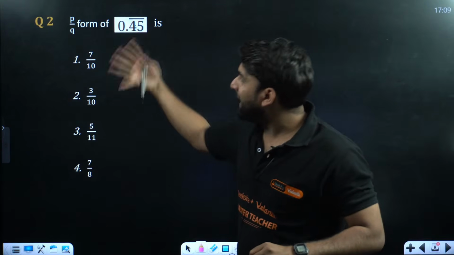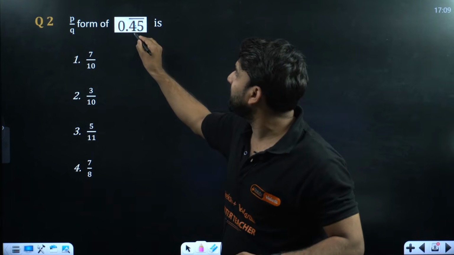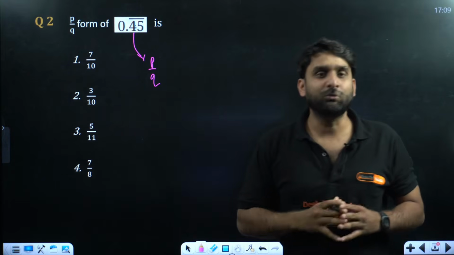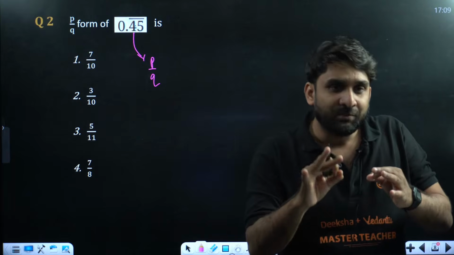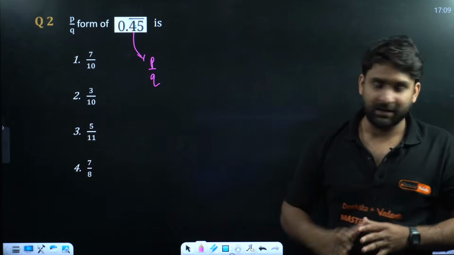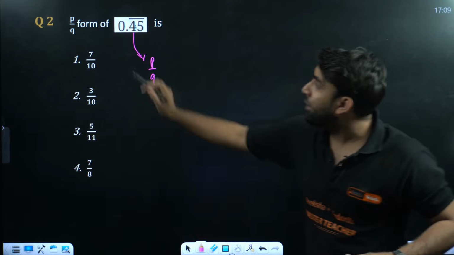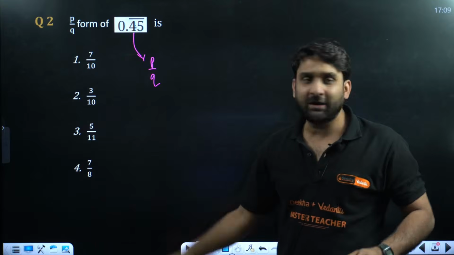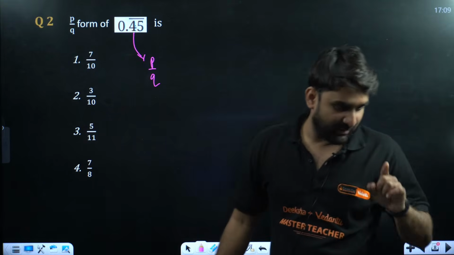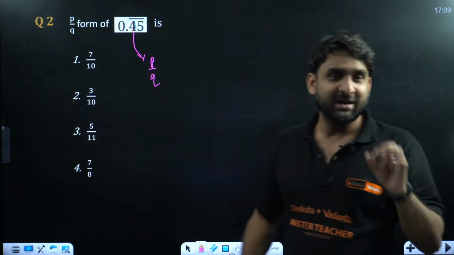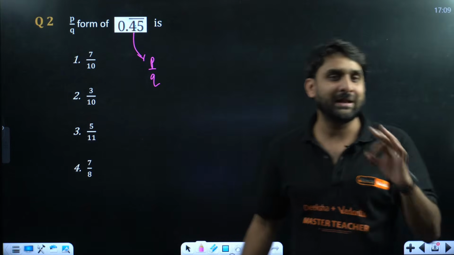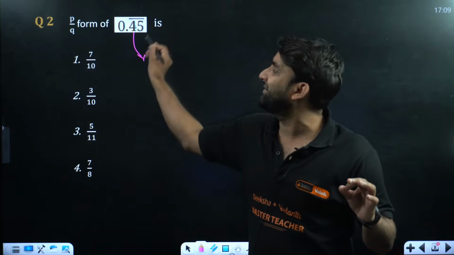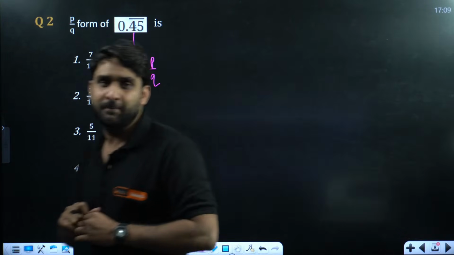Okay. So we have to convert this 0.45 in terms of P by Q. We have to convert 0.45 in the form of P by Q. And there are a few options given here. How to convert 0.45 in P by Q form? Which option will be correct? Write the correct answer in the chat section. I'm looking at the chat section. Is there anyone who can give me the correct answer to this question? What will be the P by Q form of this given decimal 0.45?